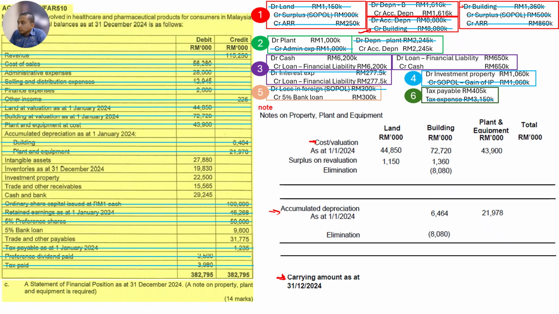What else? We go for cost first, if possible. You can see number 2 is a plant, so it is an addition of new plant by 1 million. What else? No more, cost is done. After cost is done, we proceed to accumulated depreciation. You can see there is accumulated depreciation here because of the depreciation, so it is a charge for the year, 1 million.